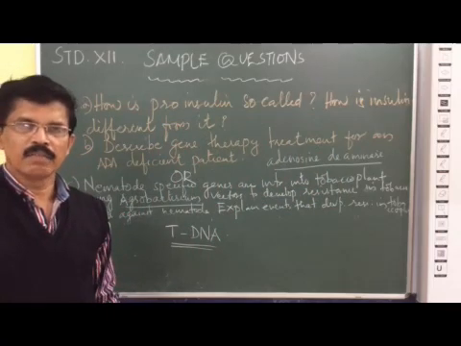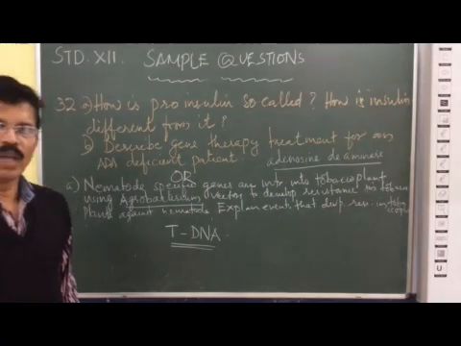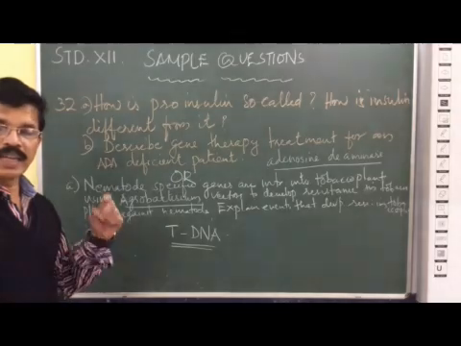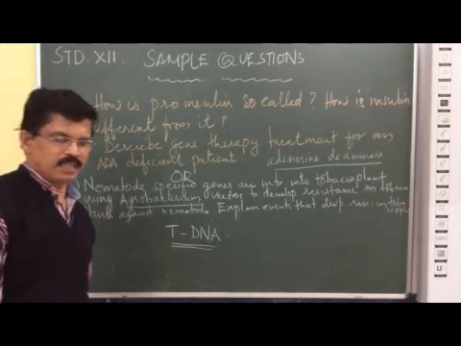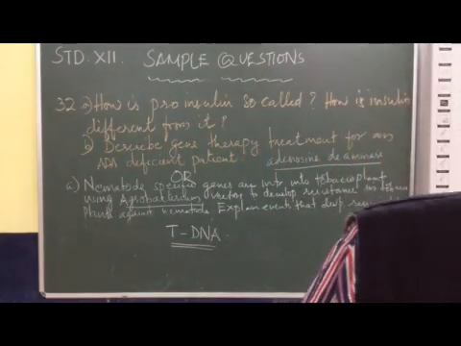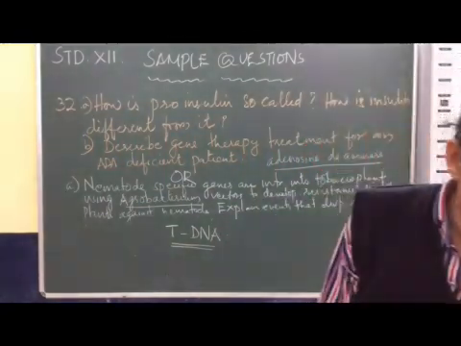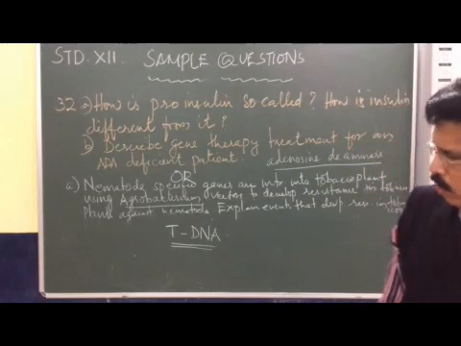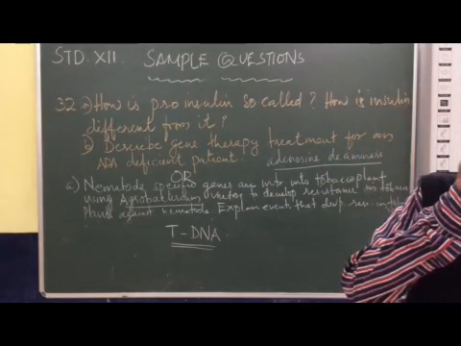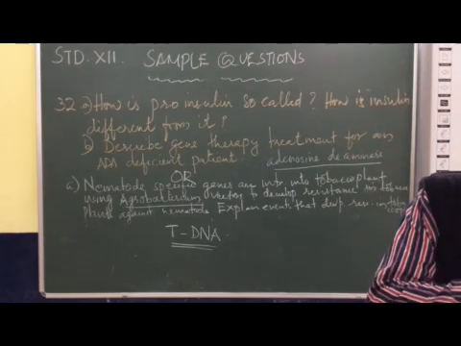Now, in this venture, we will introduce a DNA into the agrobacterium vector.